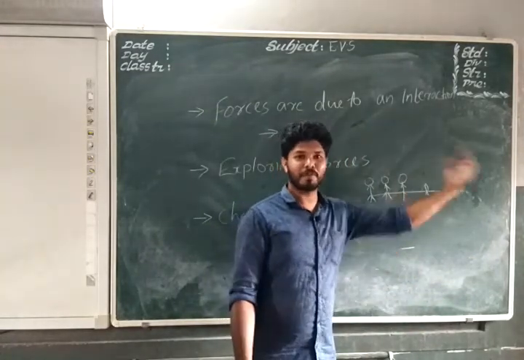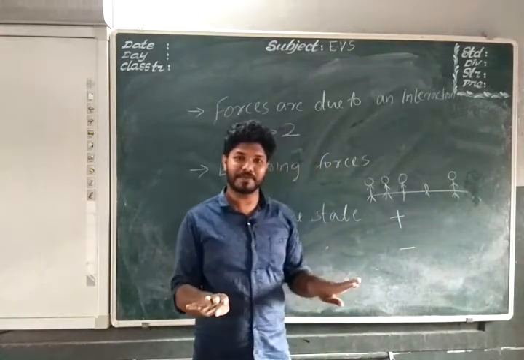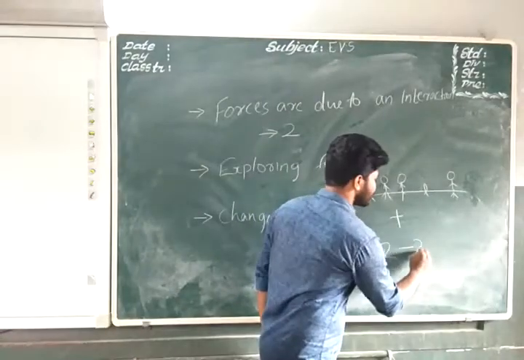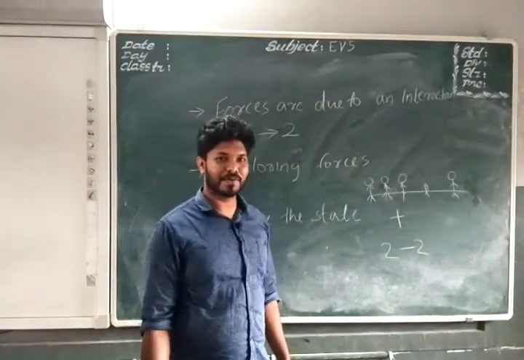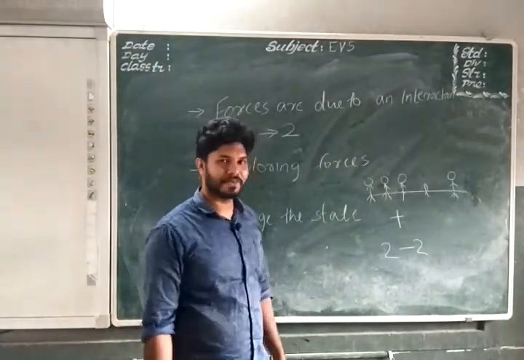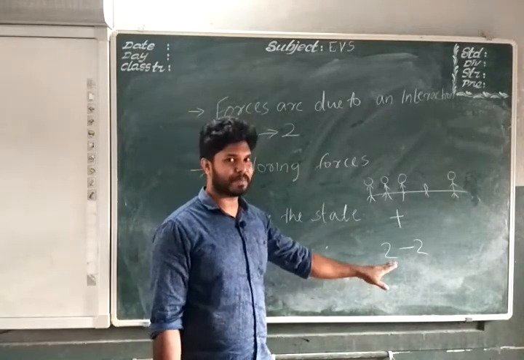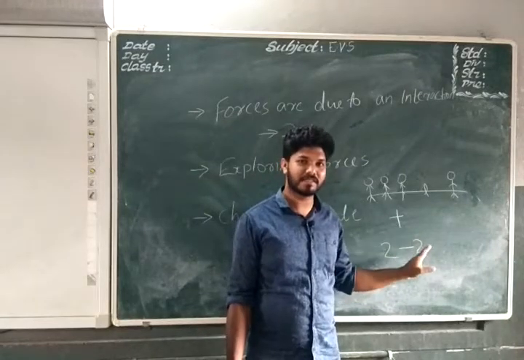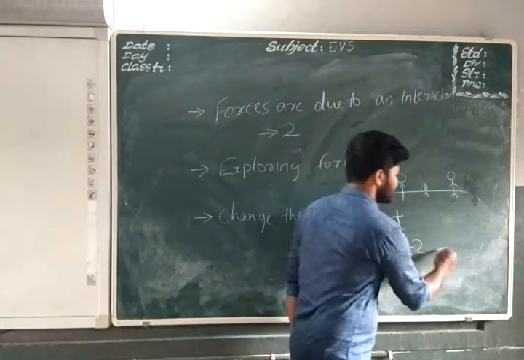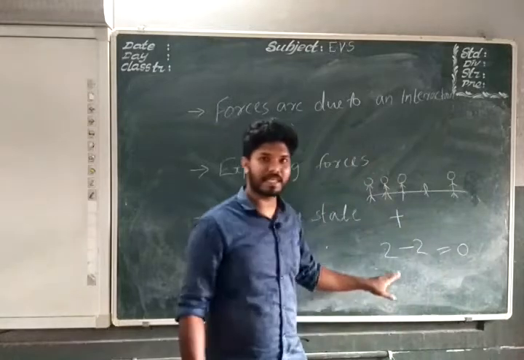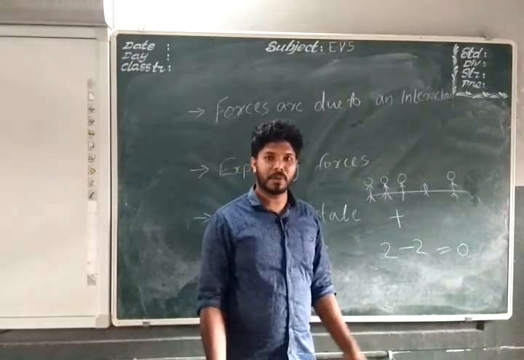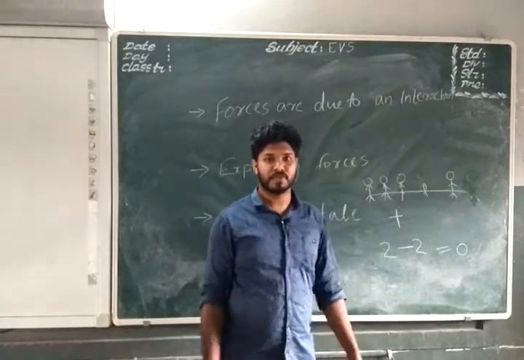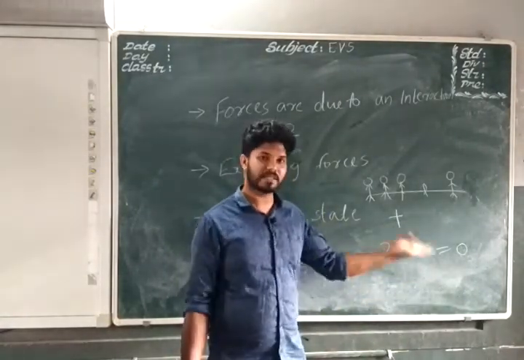But if the 2 parts are applying the same force, they cancel each other, that is 2 minus 2 becomes 0. If they are applying equal force, if 2 persons are staying on either side, the force there will be 0, that is they cancel each other. Otherwise, the difference of this force will be the resultant force.